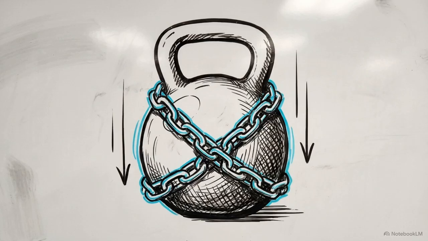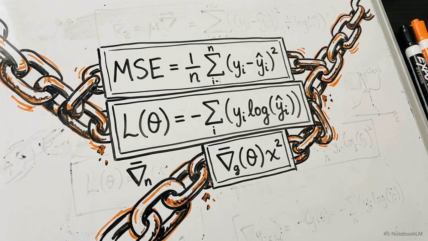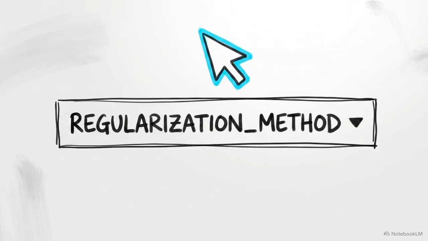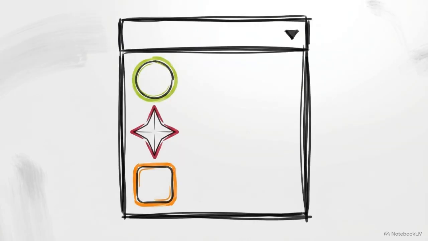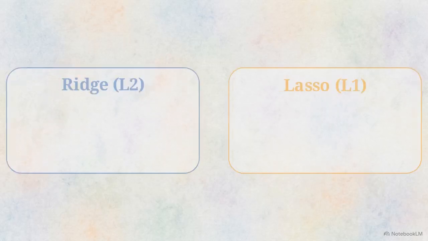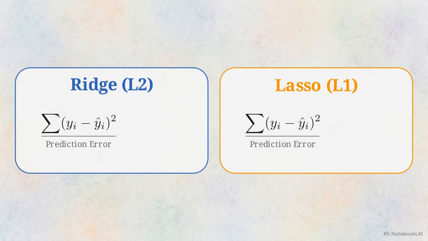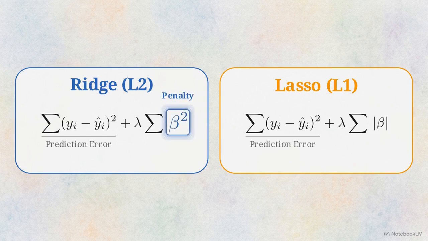To stop the weights from spiraling out of control, we use a technique called regularization. It adds a mathematical penalty to the algorithm's loss function, acting like a chain that restricts how large those weights can grow. When you open a machine learning library, you typically have three options for this penalty: Ridge, Lasso, and ElasticNet. On paper, the formulas for Ridge and Lasso look dangerously similar. The only difference is the penalty term at the end. Ridge uses a squared coefficient, while Lasso uses an absolute value.